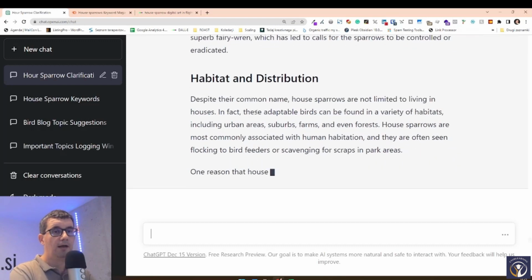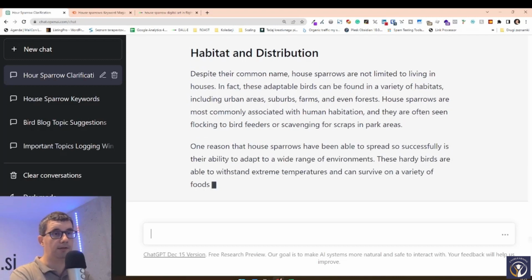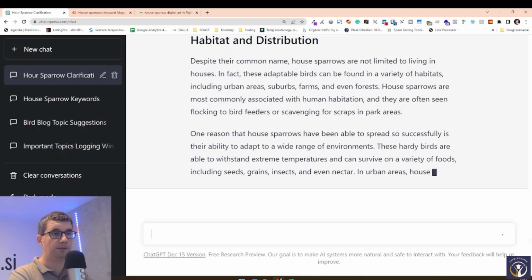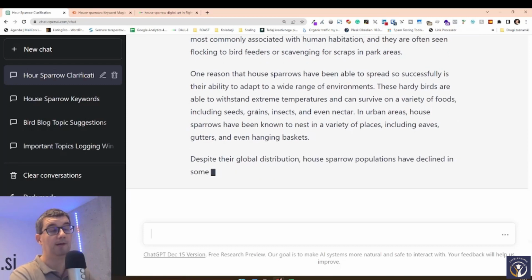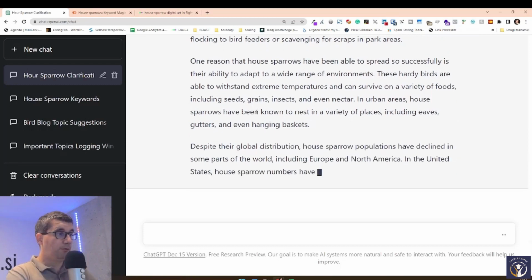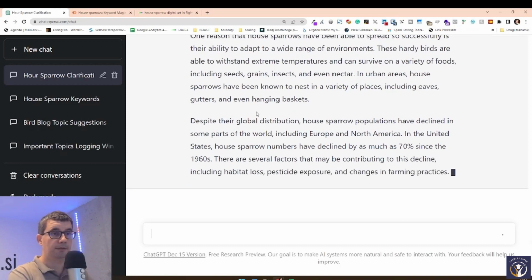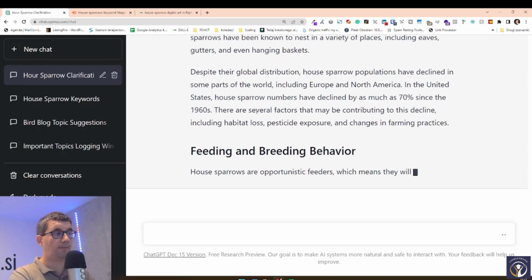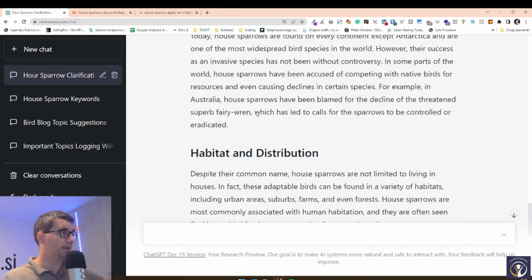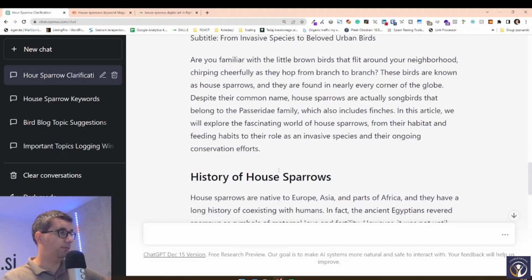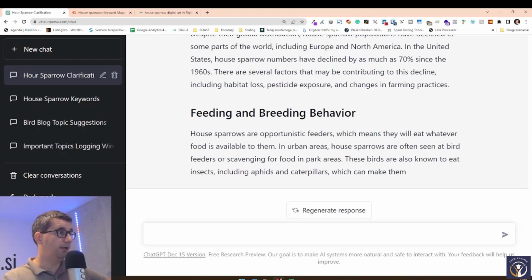We shouldn't be complaining that we have a slow chatbot, because a 1,000-word article on sparrows would cost 50 euros or dollars, 100, 200. Could be even more, right? So waiting a minute for it to finish is not really that bad. So we got subtitles about the history of the birds, habitat and distribution, feeding and breeding behaviors.